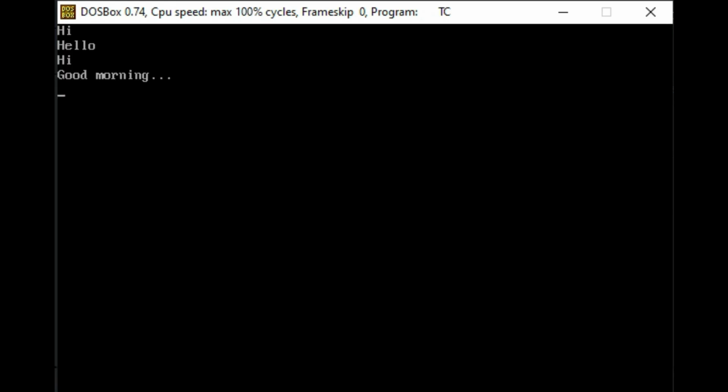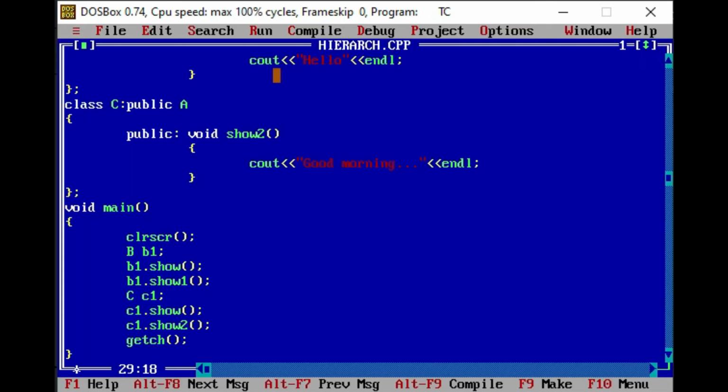So here you can see first of all hi is printed. That means the message that is displayed in function show which is defined in class A with the help of object of class B, and after that hello, the function which is defined in class B. Then again hi, the function which is defined in class A, but this time we have called the function with the help of object of class C, and after that the function which is defined in class C is called. So I hope you have got the idea about hierarchical inheritance here.